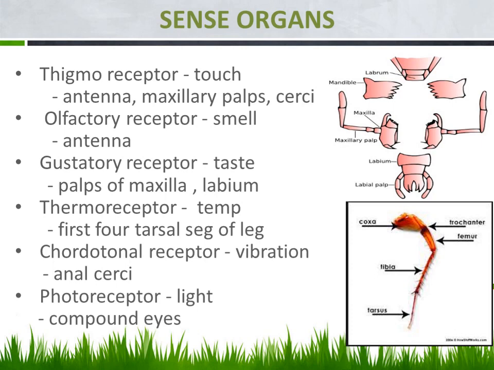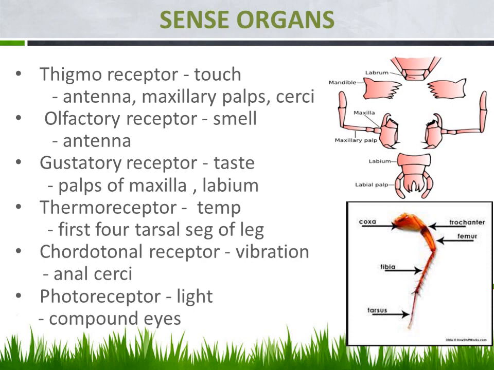Why are they receptor organs? Because they receive the sense from the external environment. Let us see what sense organs are available for this cockroach and wherever they are located. Fine. So especially 6 sense organs are available for cockroach, and let us see them one by one.